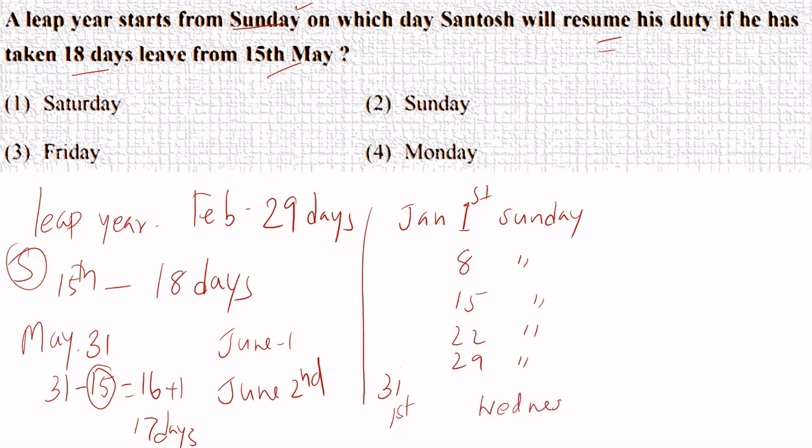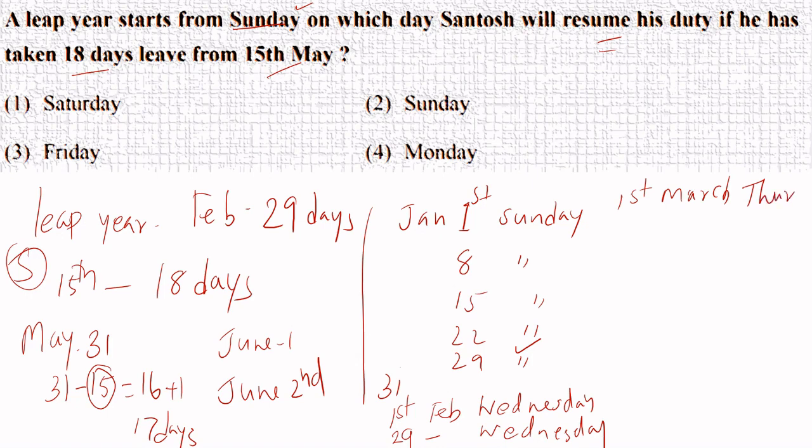In this case, February 1st is Wednesday. And February is having 29 days, 29 again will be Wednesday. That means 1st March will be Thursday.